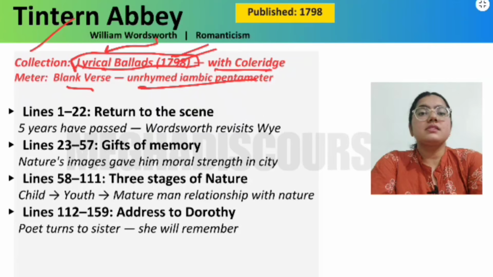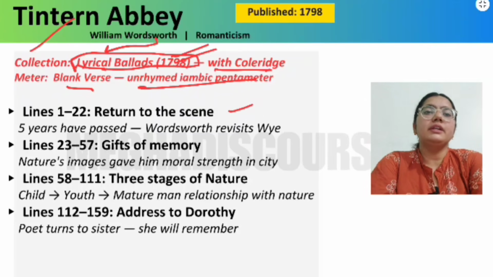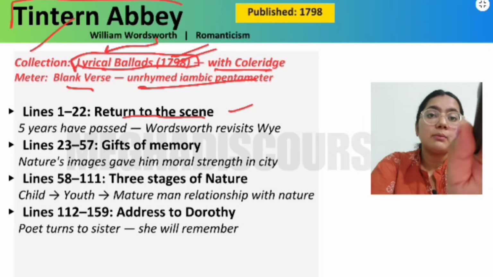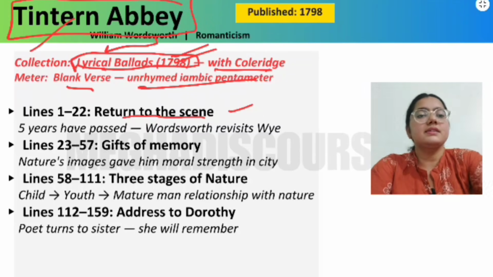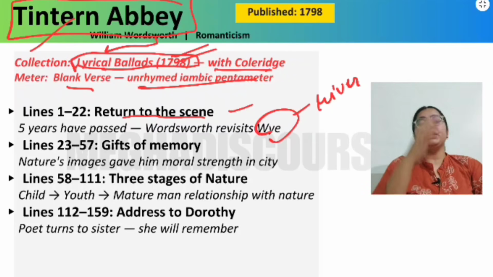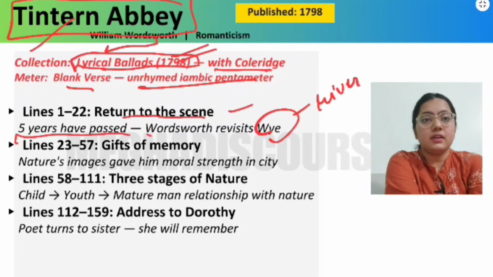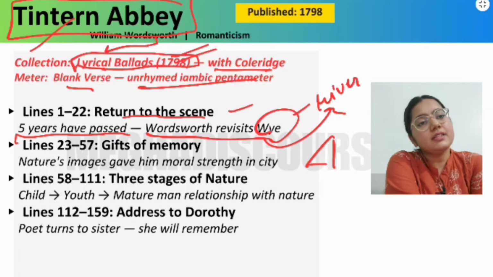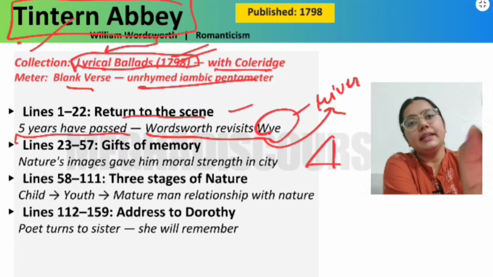In the opening lines, first he talks about the return to the scene. So you tell me in the comment section what is the full subtitle of this poem. There is a river Wye. Okay, this is the name of the river. So he is going to this place again after 5 years. 5 years have passed, and Wordsworth is revisiting that river, and on that river there is a place that is Tintern Abbey.